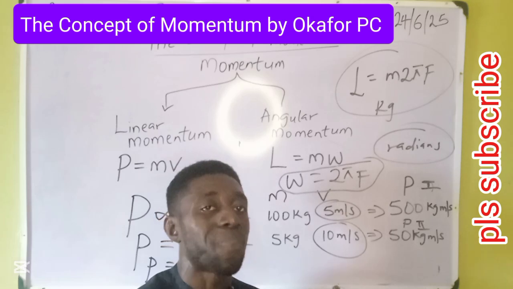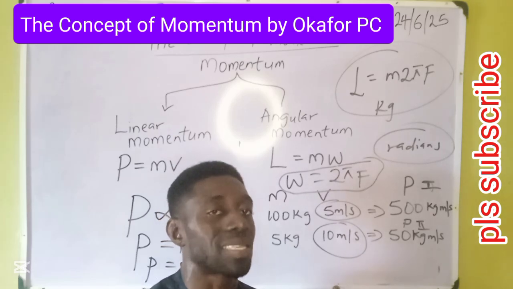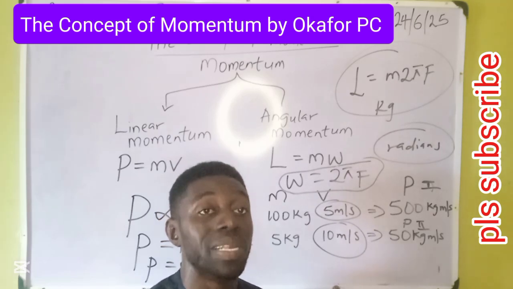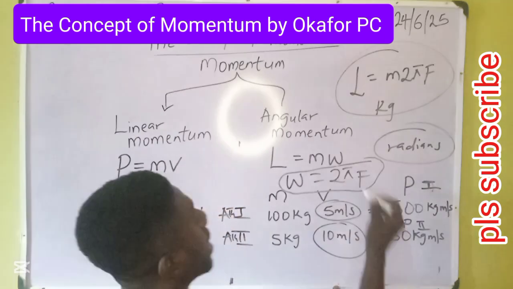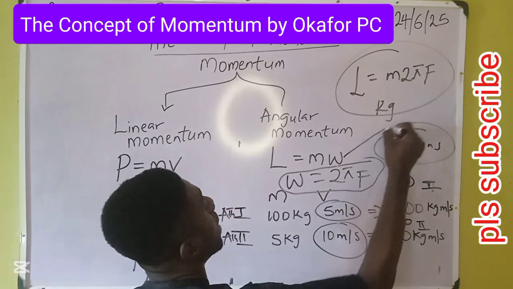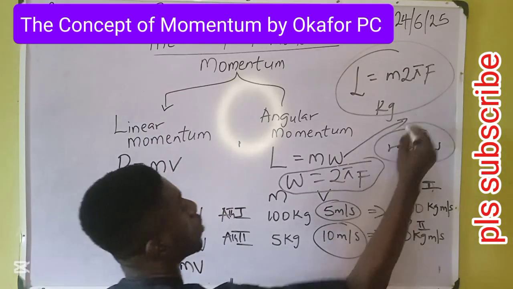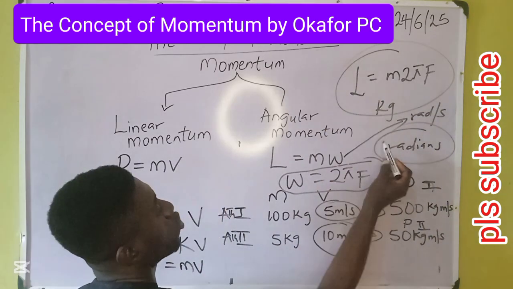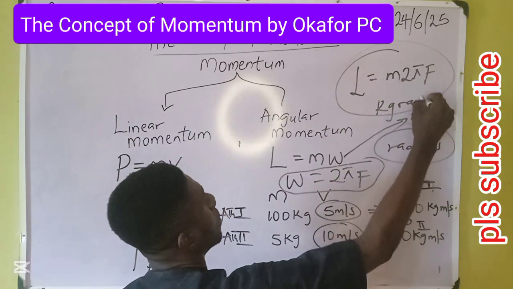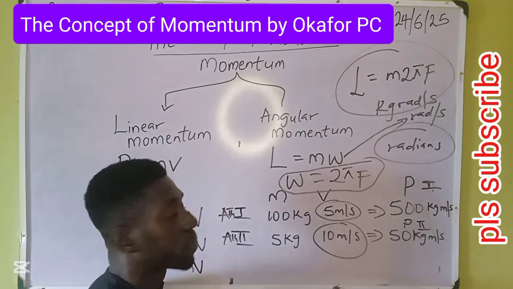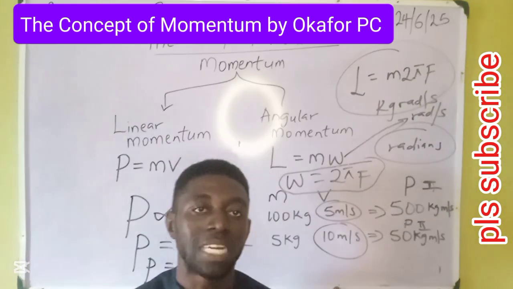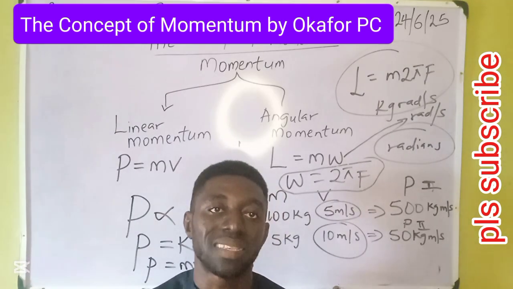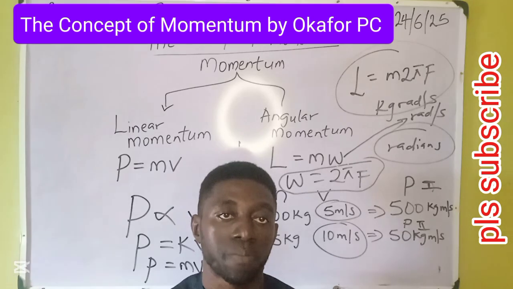So we now say radians per second. Time in seconds is the same in linear and angular world. So our angular speed becomes rad per second. Therefore, angular momentum will be kilogram rad per second. That's the SI unit of angular momentum.